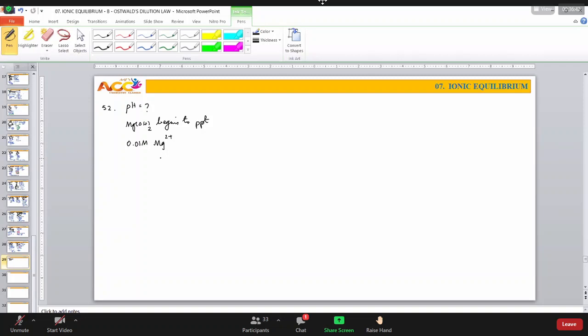No problem. Full stop. KSP of magnesium hydroxide is equal to 10 power minus 11.